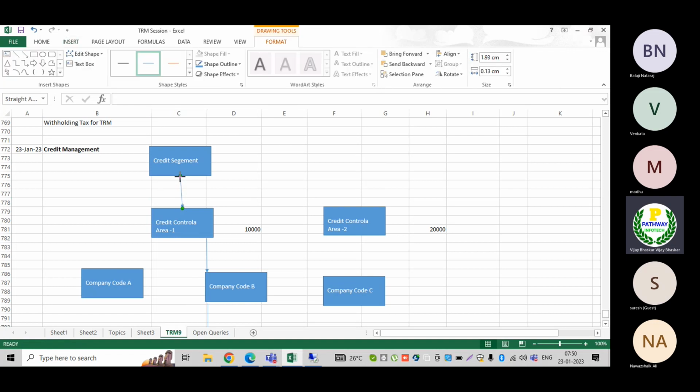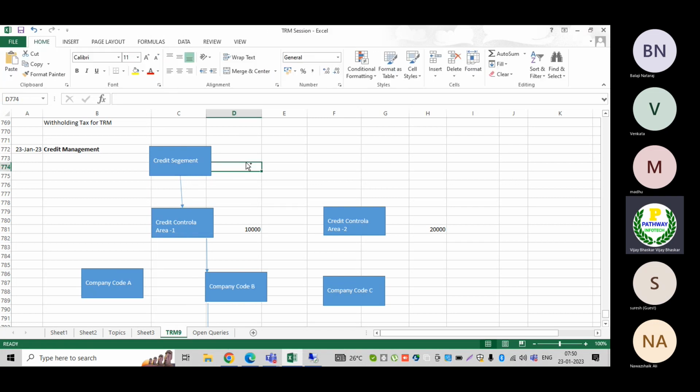Again, that also depends on the requirement. But now, in most cases, the credit segment will be defined. Each country will have one credit segment, okay, from the implementation perspective. I'm just giving a hint: each country-wise we can define it. Again, the final decision will be taken by the client side.